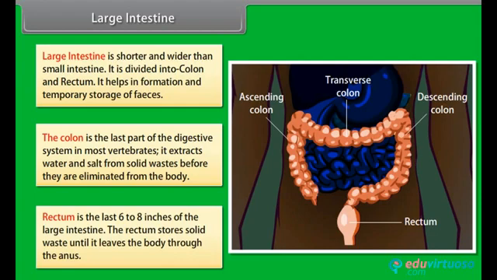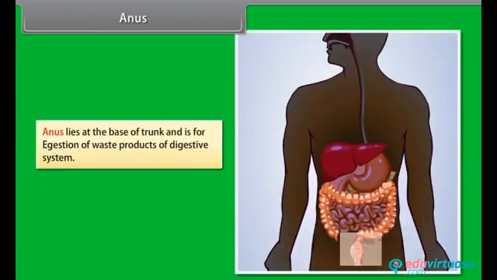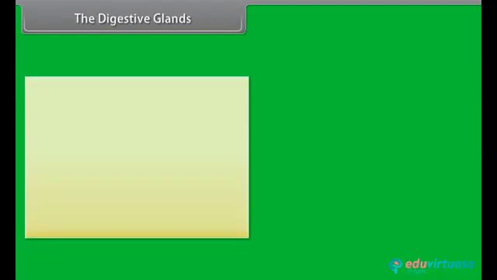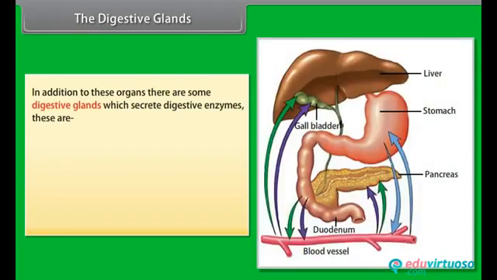Rectum is the last 6 to 8 inches of the large intestine. The rectum stores solid waste until it leaves the body through the anus. Anus. Anus lies at the base of trunk and is for egestion of waste products of digestive system. The digestive glands. In addition to these organs, there are some digestive glands which secrete digestive enzymes.